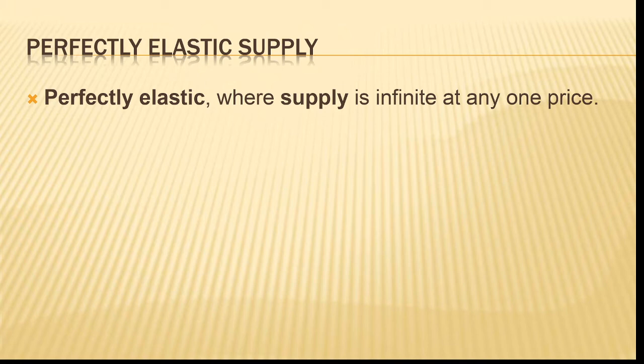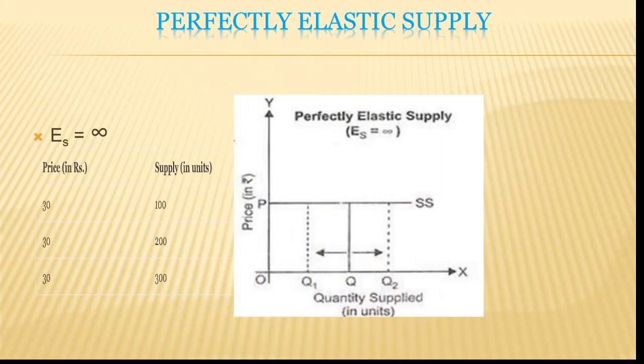That is what the chart here will be showing. See, if the perfectly elastic price is rupees 30 and supply is 100 units, and price is 30 and again supply is 200, price is 30 but supply is 300. Okay, for one particular price it will be the same, but the supply will be going on increasing. So it happens only for a few products like this.